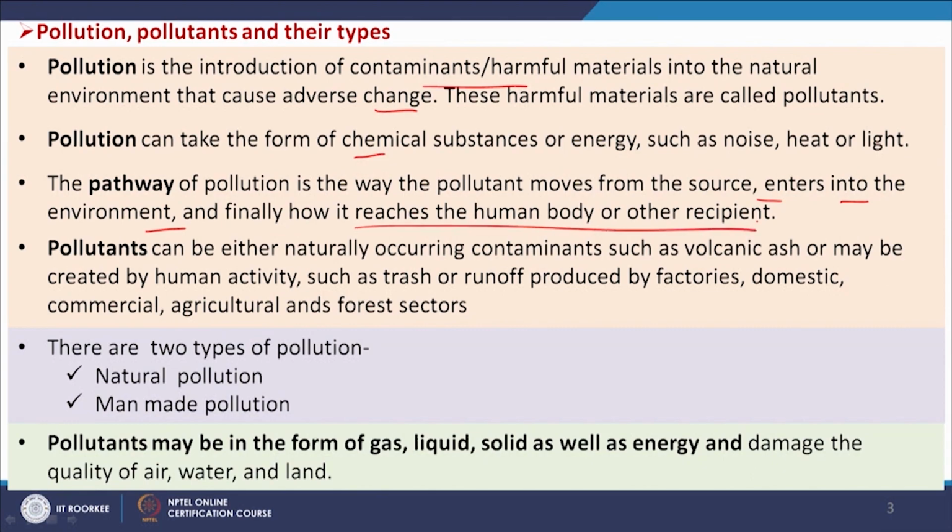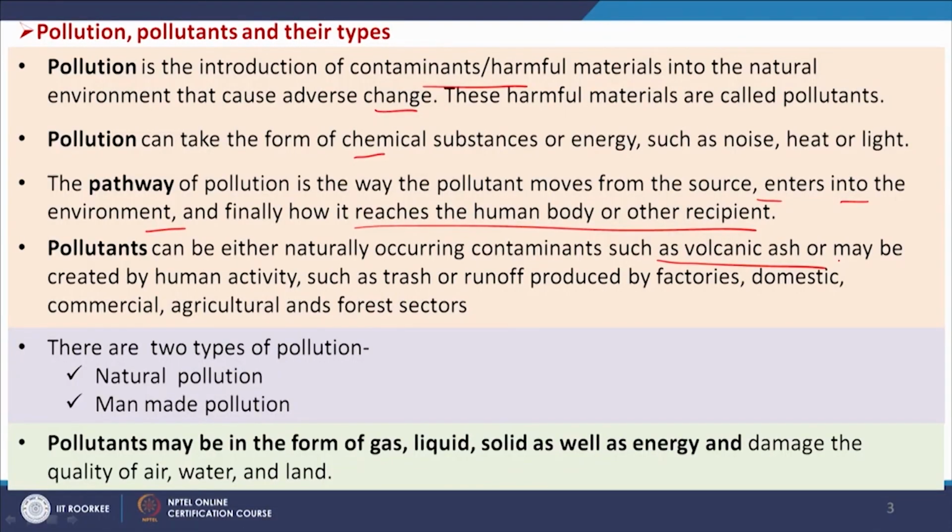So, these are the phenomena which are happening in the environment, and we are automatically getting more pollutants in our body. Now, pollutants can be either naturally occurring contaminants or they may be man made.